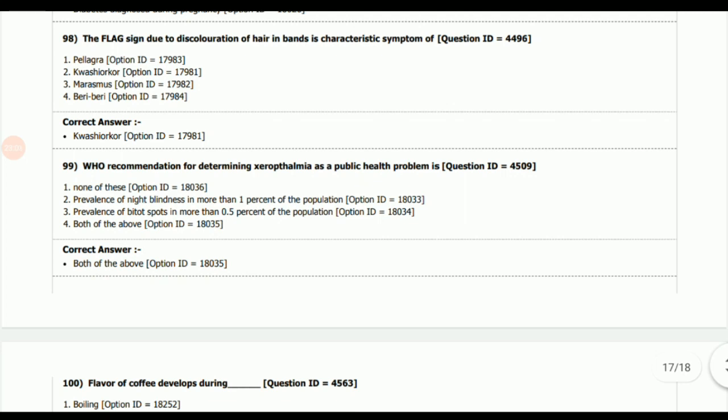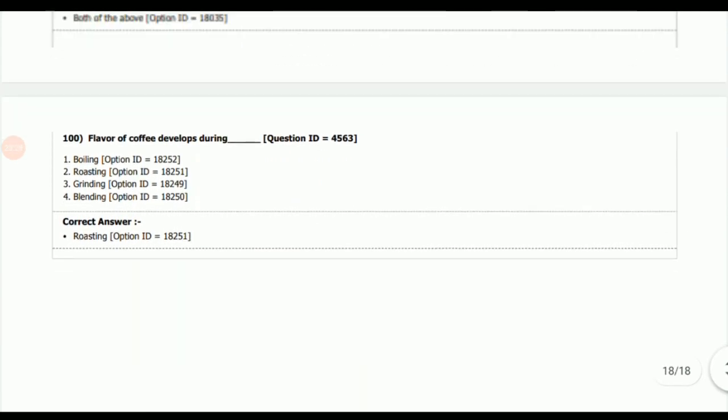Next question, WHO recommendation for determining xerophthalmia as a public health problem is, answer is option number 2 and 3 both. Prevalence of night blindness in more than 1% of the population and prevalence of Bitot spot in more than 0.5% of the population. Next question, flavor of coffee develops during, so the correct option is roasting. So during the roasting process only the distinct flavor of coffee is developed.